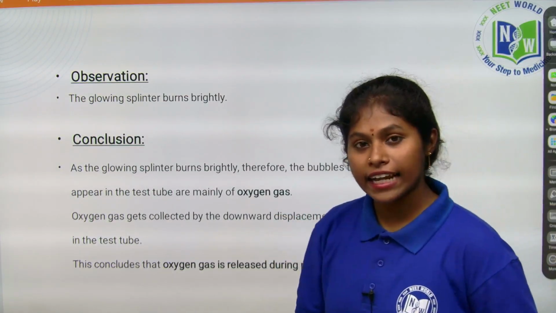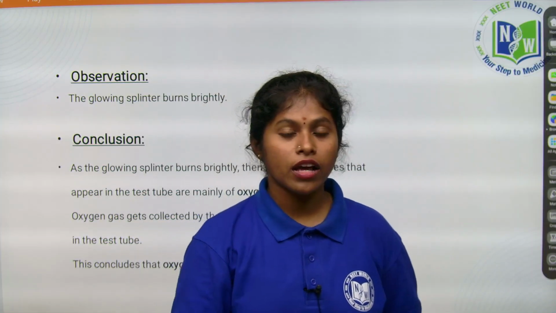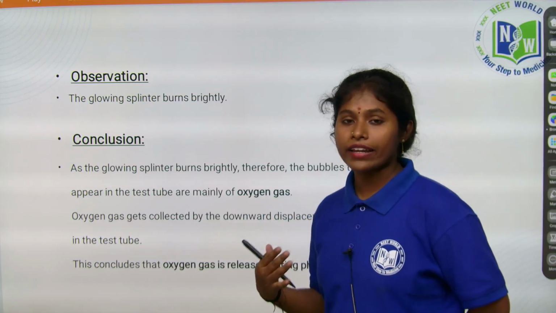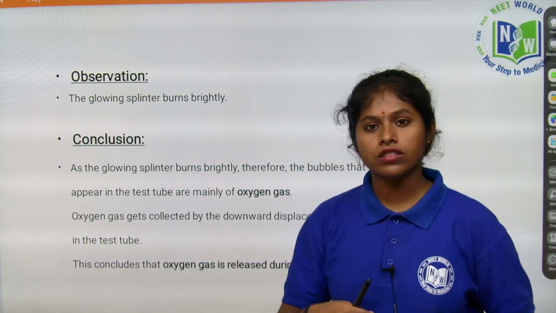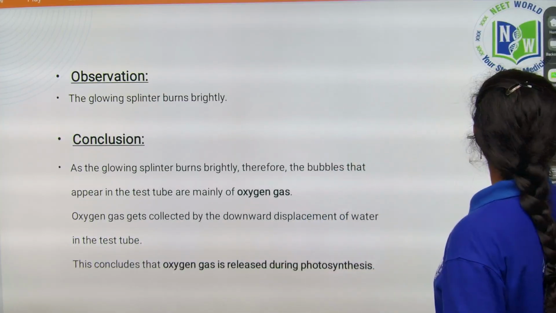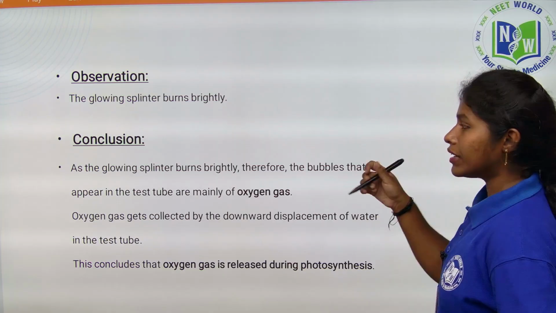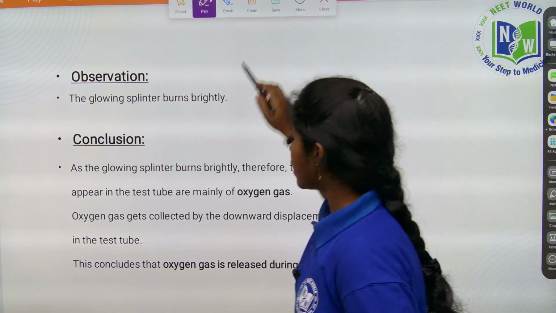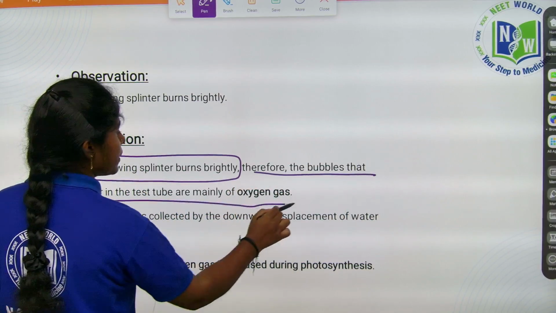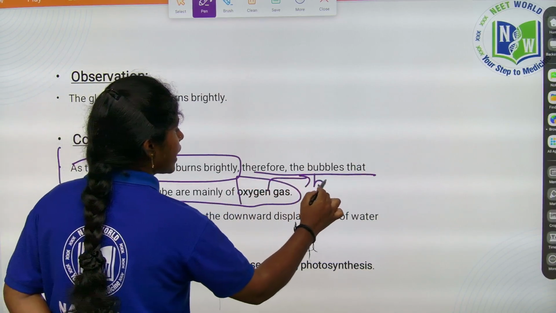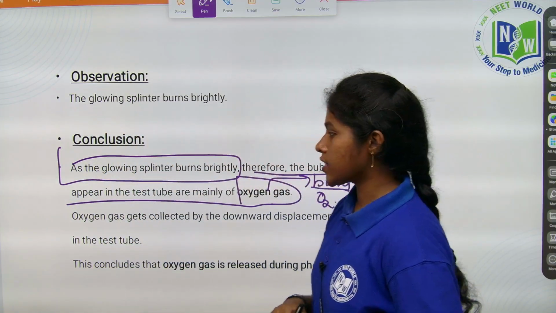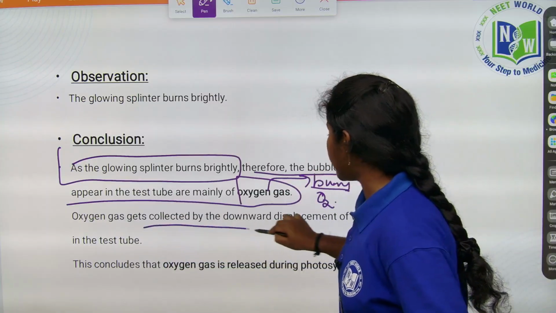So for the fire, children, what is required? Can the fire burn with carbon dioxide, children? No, the fire cannot burn. With the presence of oxygen the fire can burn. So when you put the glowing splinter, it burns brightly. As the glowing splinter burns brightly, the bubbles that appear in the test tube are mainly oxygen. To burn that glowing splinter, what is required, children? Oxygen is required.